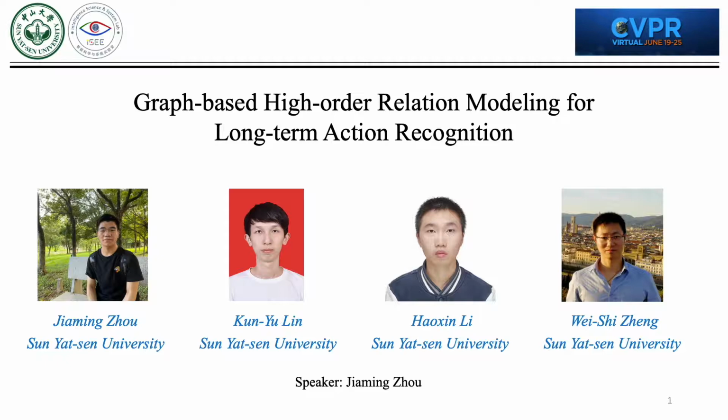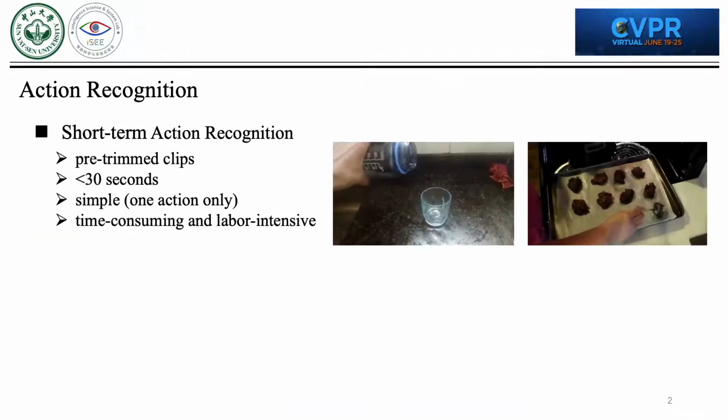Hello everyone, I am very pleased to share my work, graph-based high-order relation modeling for long-term action recognition. From the perspective of the duration of actions, action recognition can be divided into short-term and long-term action recognition. Videos in short-term action datasets are usually pre-trimmed and last only a few seconds. The semantics in the pre-trimmed clip is simple, as it contains only one action.